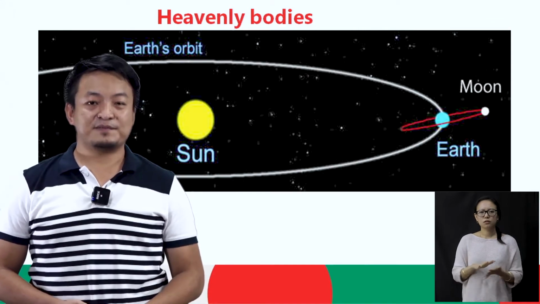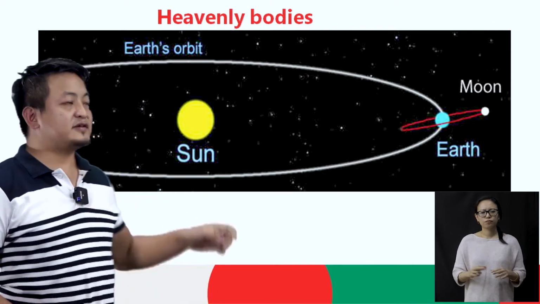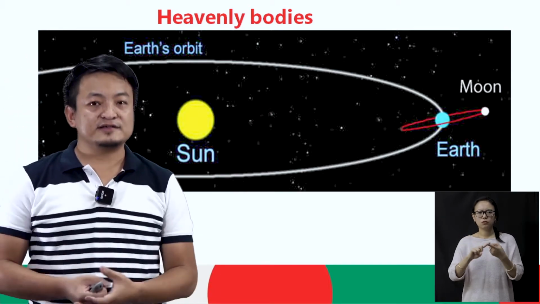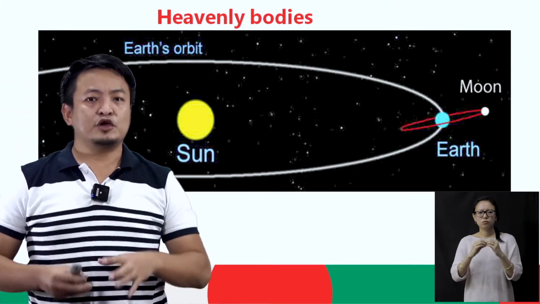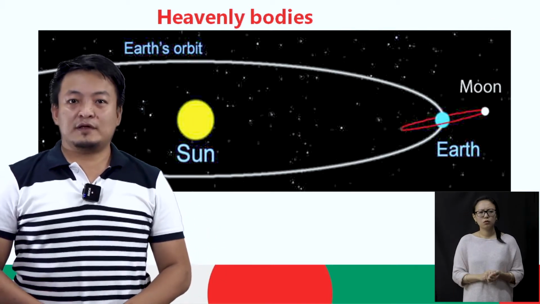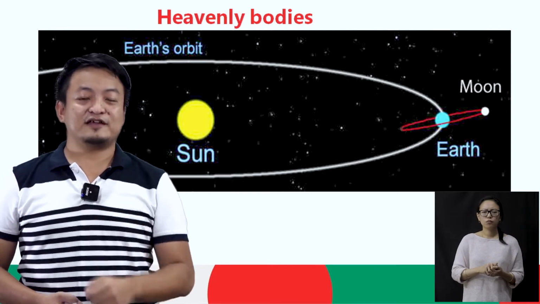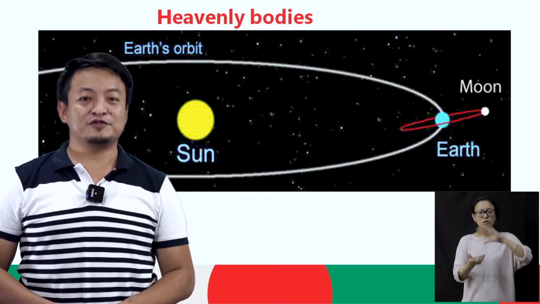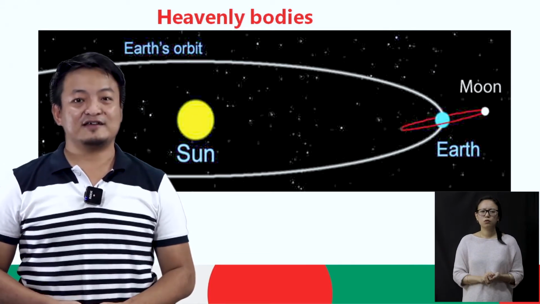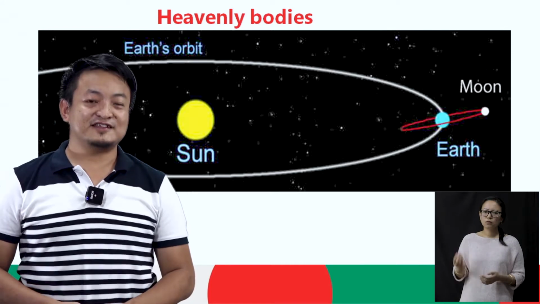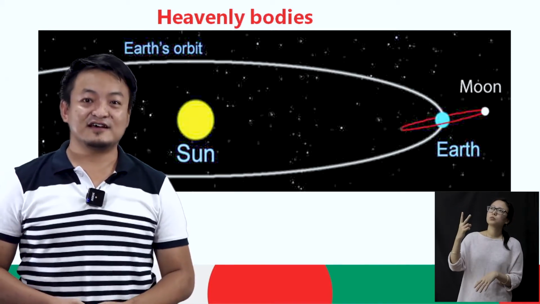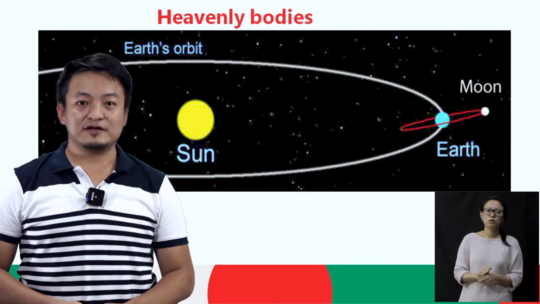Let's get started. Now students, do you know what these heavenly bodies are? Heavenly bodies are the things that make up this universe. Before I tell you their names, how many of you enjoy looking up at the night sky? What do you see in the night sky? Right, we see stars, we see the sun, we see the moon, right?